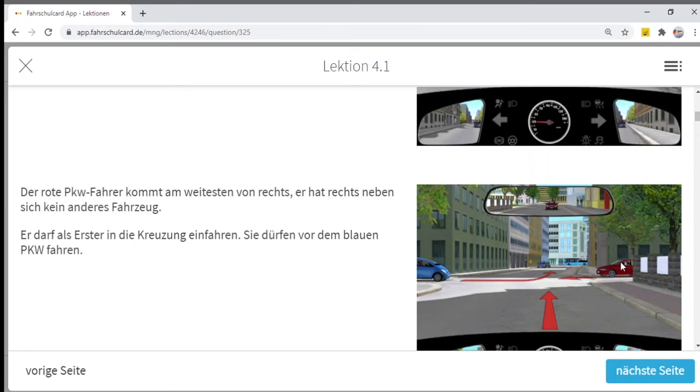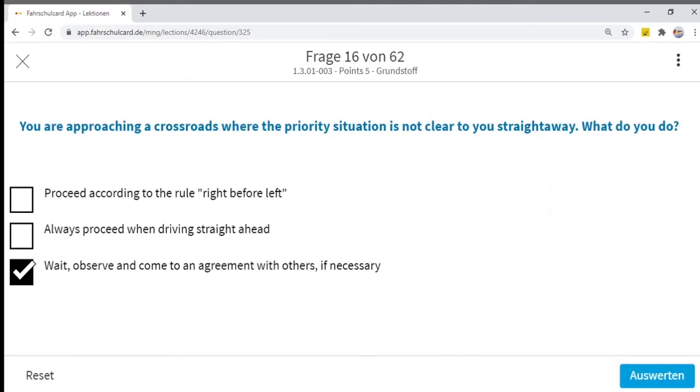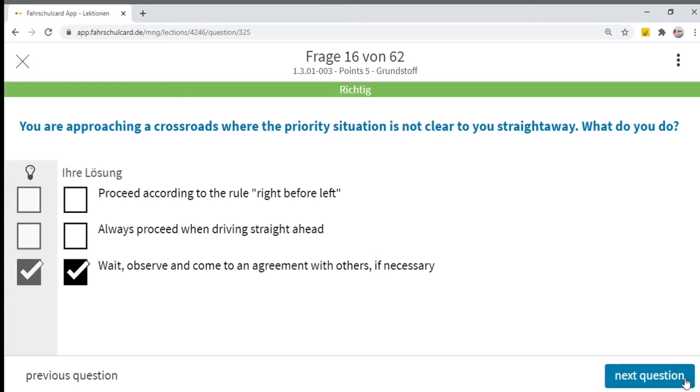The red car has priority over me. The black car has priority over the red car. Then the blue car has priority over the black car because it is on the right-hand side. By right before left, I have priority over the blue car. That means the priority is circulating around us and nothing is clear. So it is better to wait, observe, and come to an agreement with others if necessary. It is the right answer.